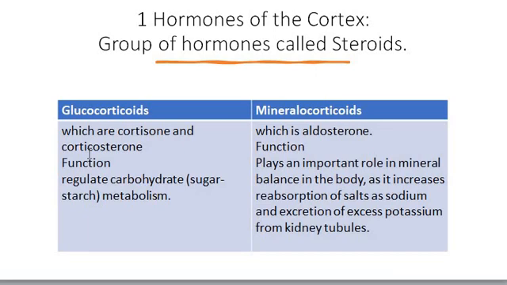But the mineralocorticoids are called aldosterone, and from its name it plays an important role in what? Yeah, in the mineral balance in your body. It increases the absorption of salts like sodium and potassium in the nephron, if you remember, in secondary too.